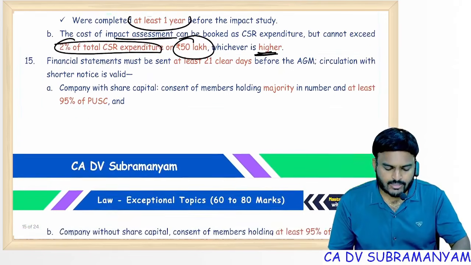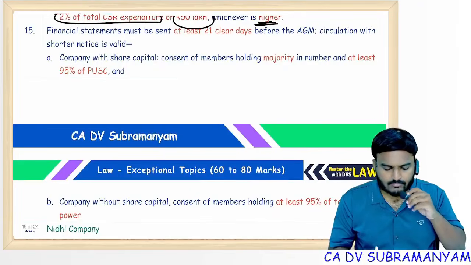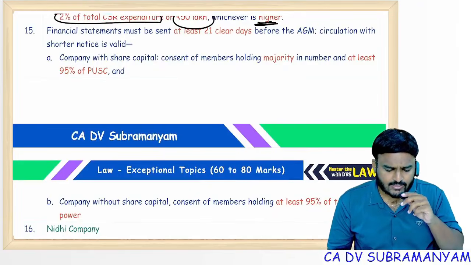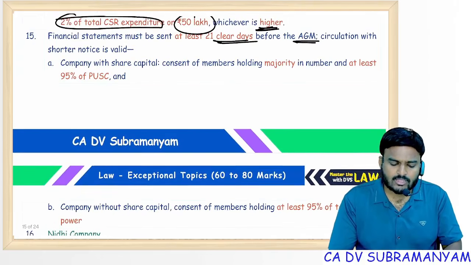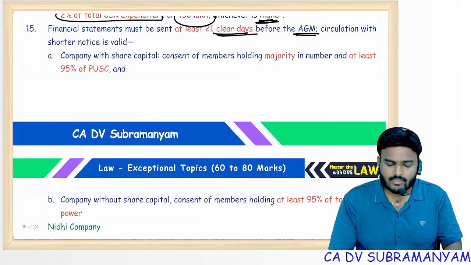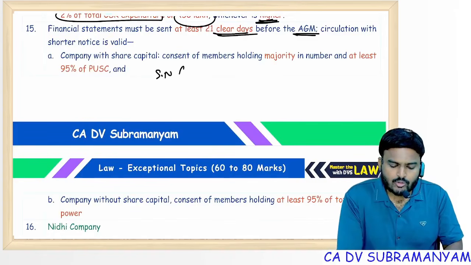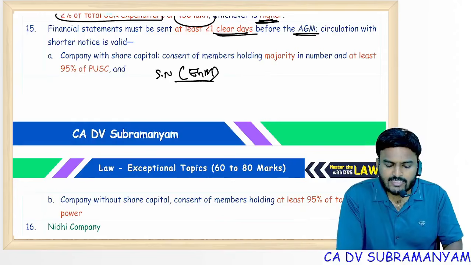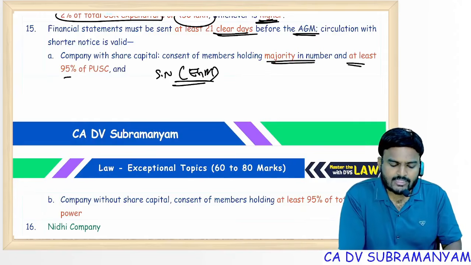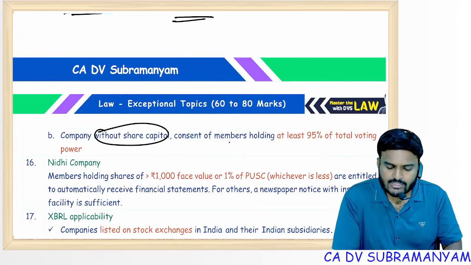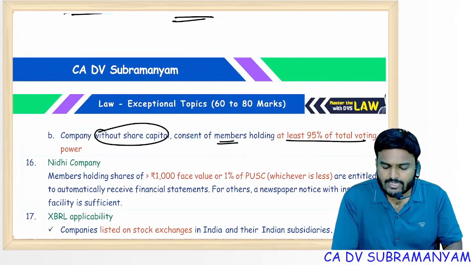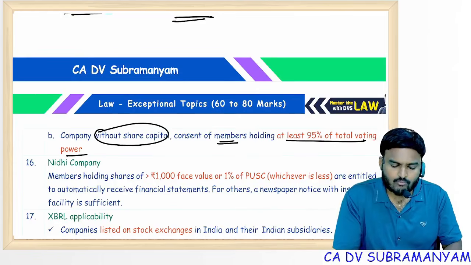Next, 136. Circulation of financial statements at least 21 clear days before AGM. If not possible, take consent from the members. What type of consent? Shorter notice for EGM, if you remember, take that consent. Majority in number, at least 95% of the capital in case of company with share capital. In case of company without share capital, consent of members holding at least 95% of the total voting power.